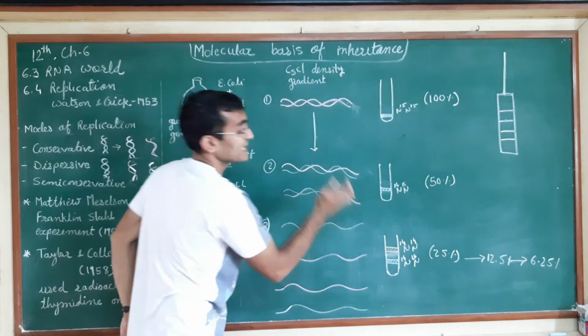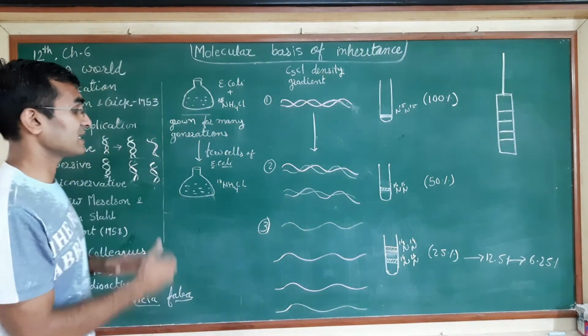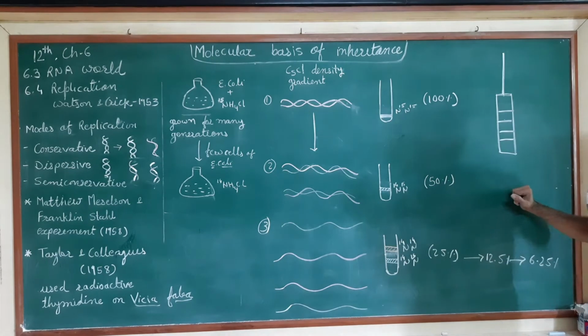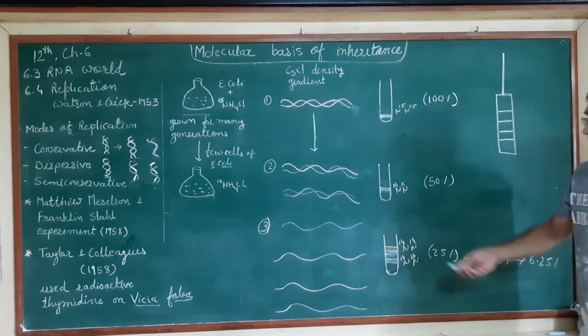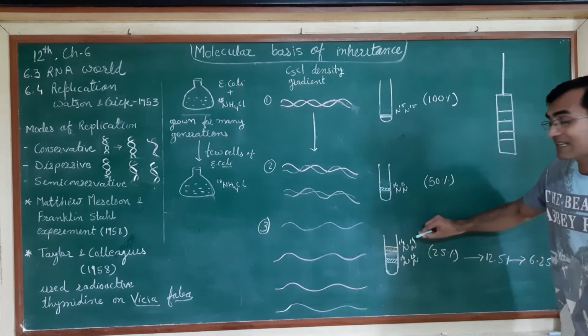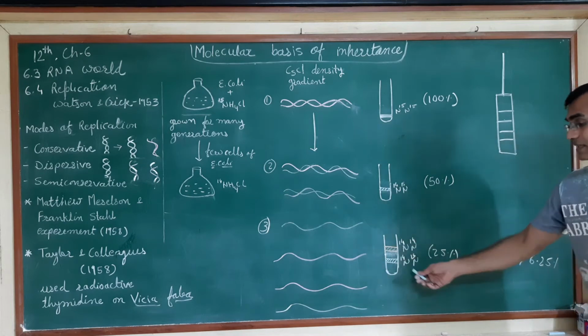They repeated the experiment several times, after every 20 minutes. Now what was the result? A new band was found on the top. The top band contained N14 and N14, meaning the lighter isotopes, and the lower band remained as it was.